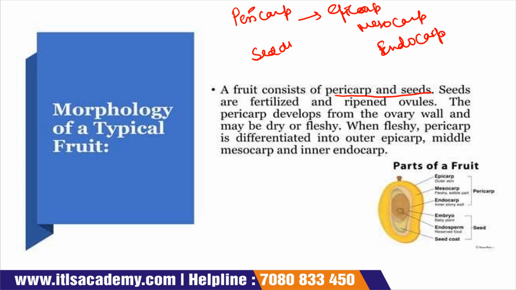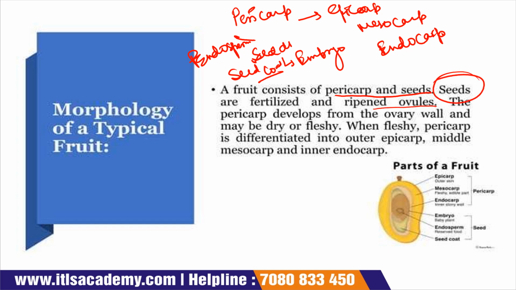And seeds are made up of embryo, endosperm and seed coat. Seeds are fertilized and ripe ovules.